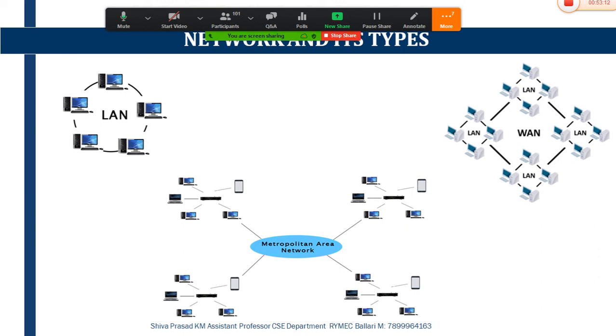The main advantage of a wide area network is that it covers the entire world, the geographical area in terms of networks, and it provides centralized data.